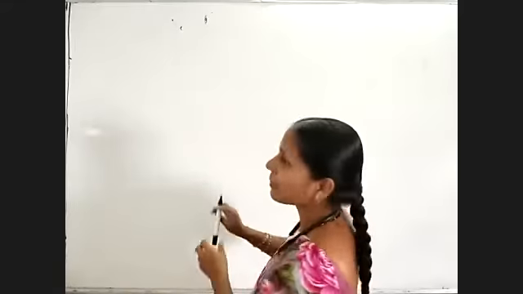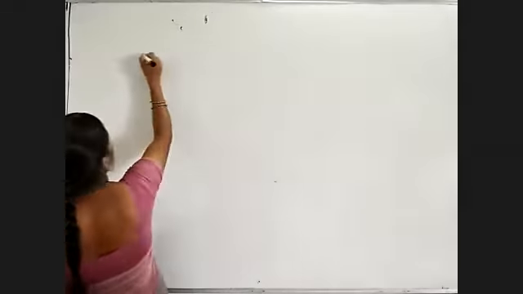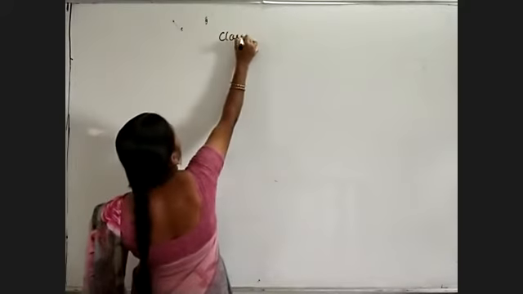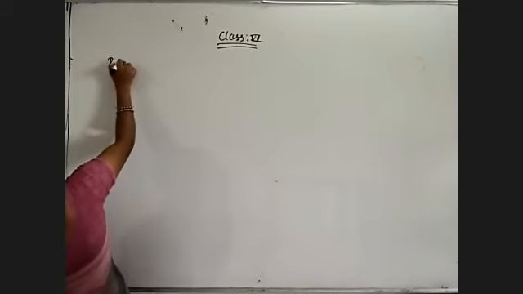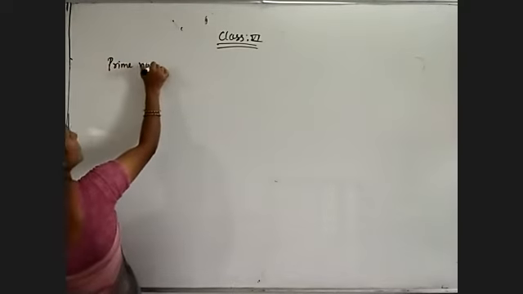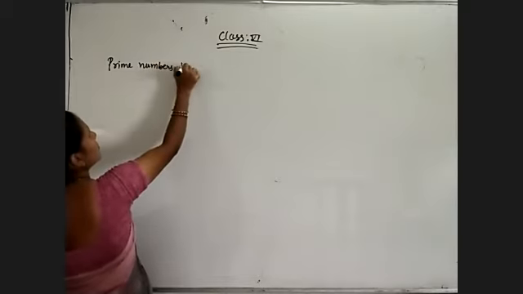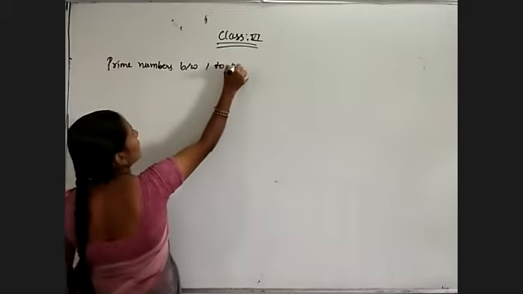So first of all, I am writing the prime numbers between 1 to 100.